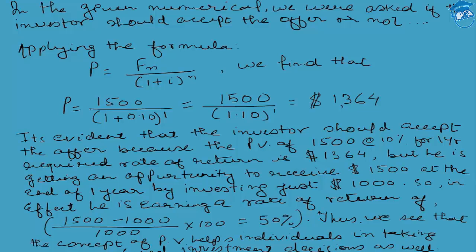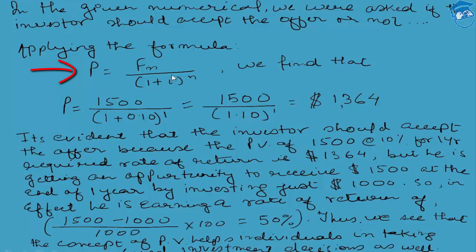So now, putting the respective variables in the formula we have already seen, the formula is P is equal to Fn upon (1 plus I) to the power of n. So the future value is 1500 USD, which has been promised to him. 1 plus I is the 10% required rate of return, which is being used as the discounting rate. One thing, students, be very careful.